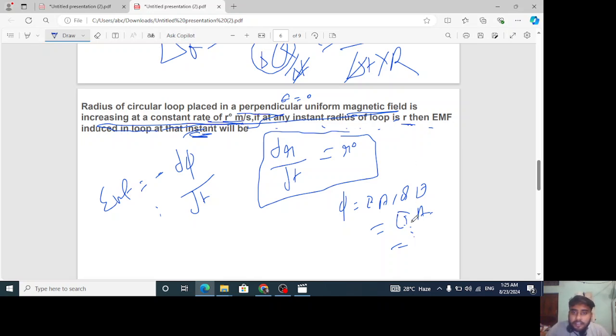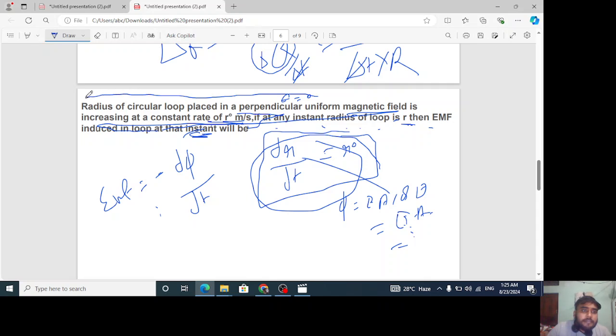Beta, understand one very important thing. I guess this question is incomplete. Some data is missing here, so skip this question. I will discuss it in the next class.